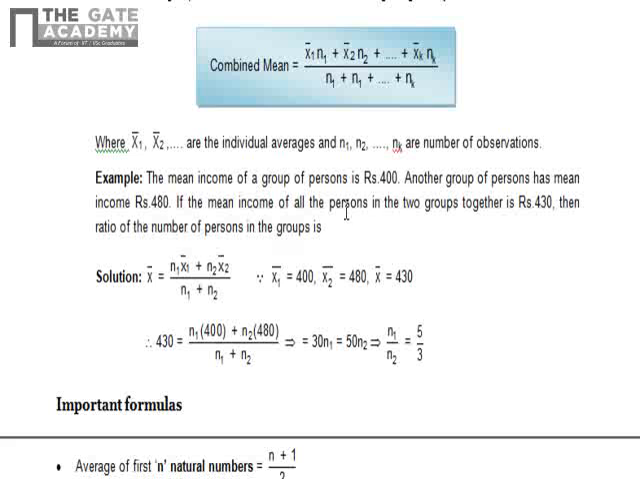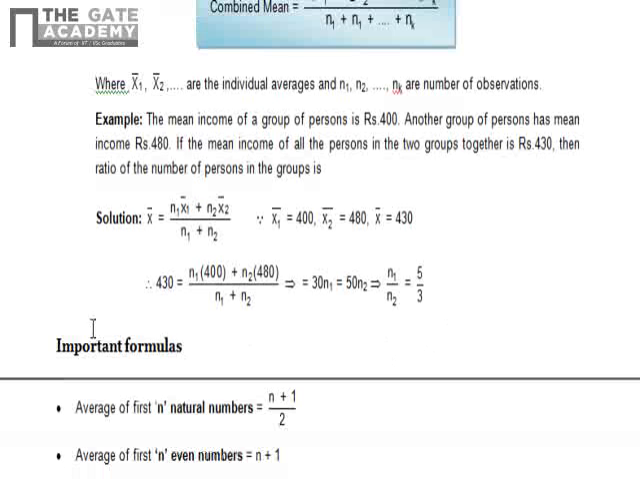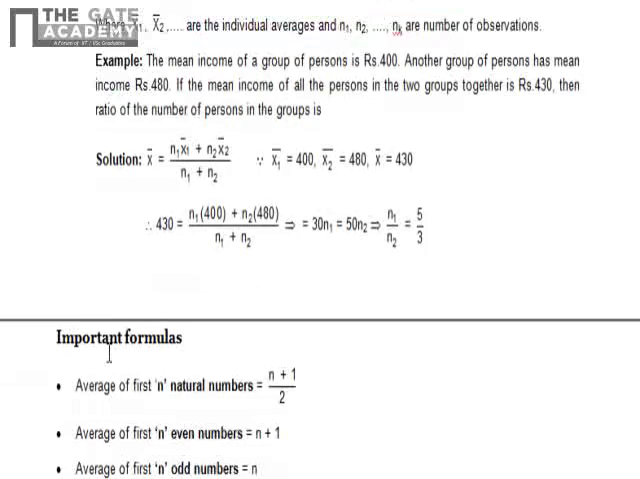The mean income of a group of persons is rupees 400. Another group of persons has a mean income of rupees 480. If the mean income of all the persons in the two groups together is 430, then the ratio of the number of persons in the groups is? Now this is a very simple example. You have x1 bar and x2 bar, and you also have the combined mean, that is x bar. You just have to put in this formula and you'll get the ratio n1 by n2 is equal to 5 by 3. Okay. Now we'll see some important formulas.